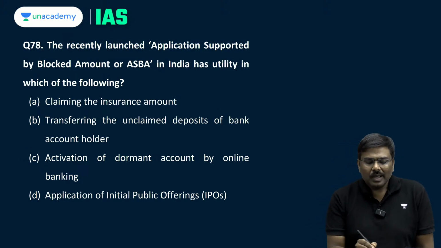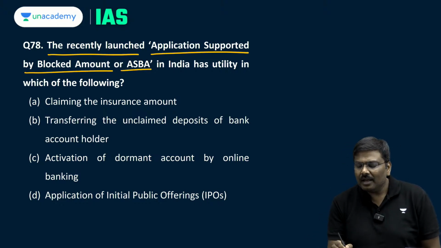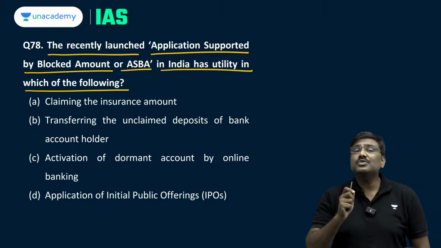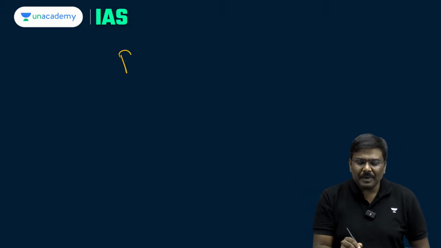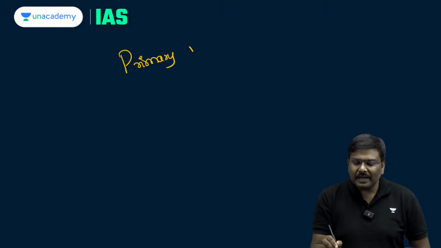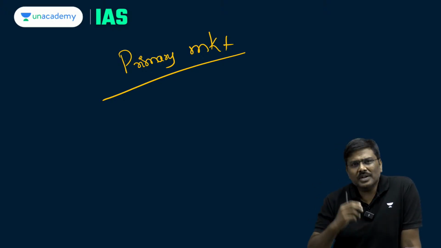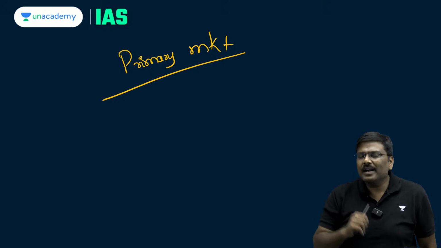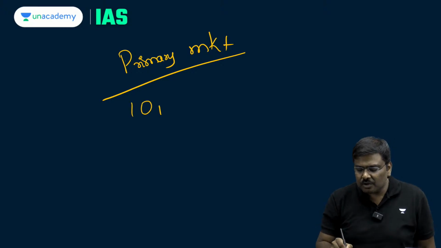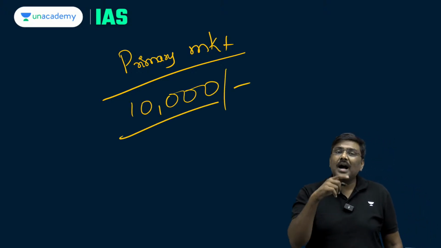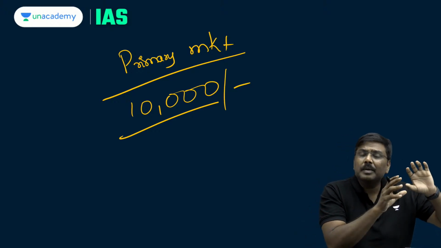Question number 78, recently launched application supported by blocked amount or ASBA in India has the utility in which of the following? ASBA as a concept has been introduced by SEBI in the primary market. In the primary market, that is when the IPO is conducted, they have introduced the concept of ASBA. What is ASBA? Imagine IPO is being conducted, I will subscribe to a certain number of shares and the price that I have quoted is 10,000 rupees. Now this 10,000 rupee amount will be blocked in my account. I cannot use this particular amount, that amount will be blocked.